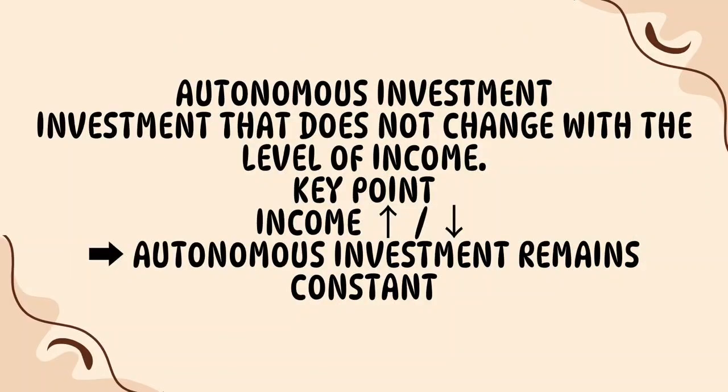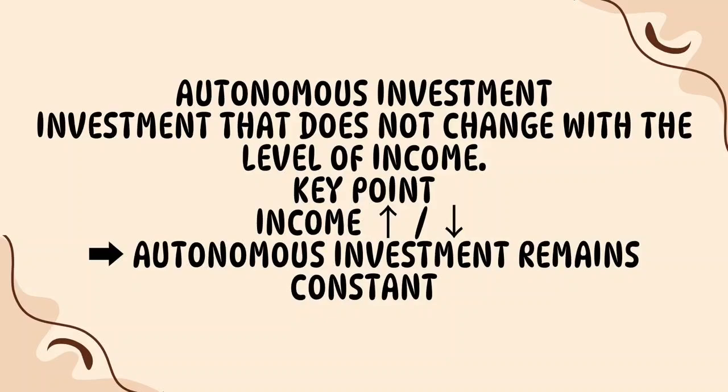Now let's understand an important term, autonomous investment. Autonomous means independent. Autonomous investment is investment that does not depend on the current level of income. For example, suppose the government decides to build a new highway. The decision to construct that highway may be based on infrastructure requirements rather than the current income level of the economy. Therefore, if income changes, the autonomous investment may remain unchanged.